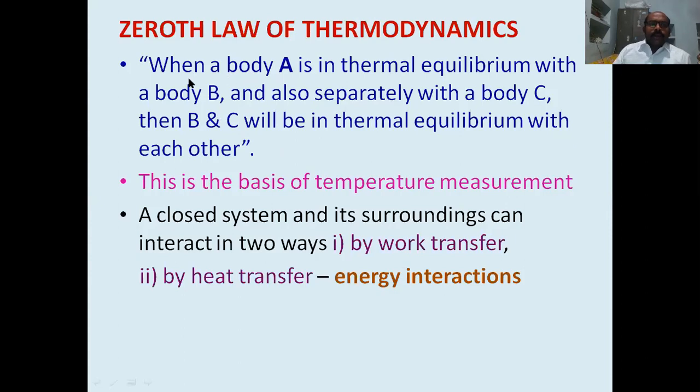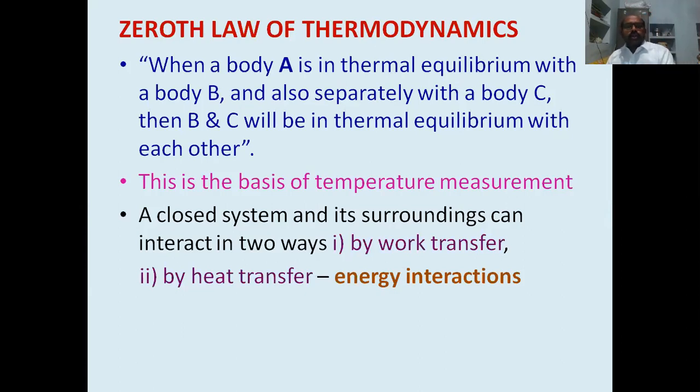According to this law, when a body A is in thermal equilibrium with a body B, and also with a body C separately, then the two bodies B and C will be in thermal equilibrium with each other.